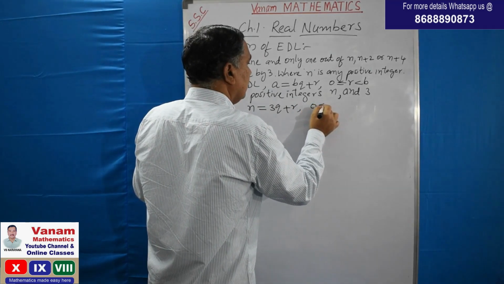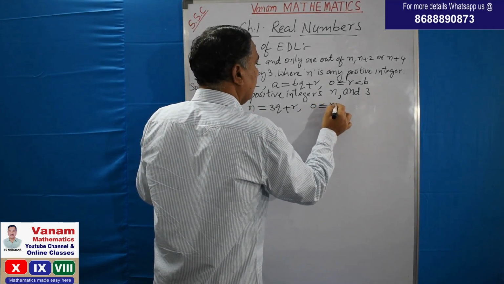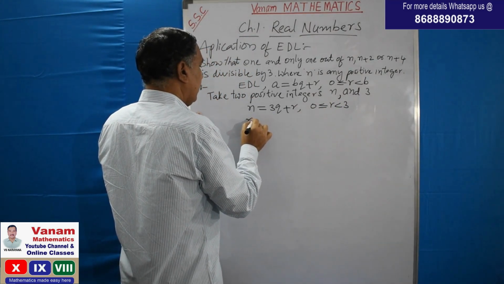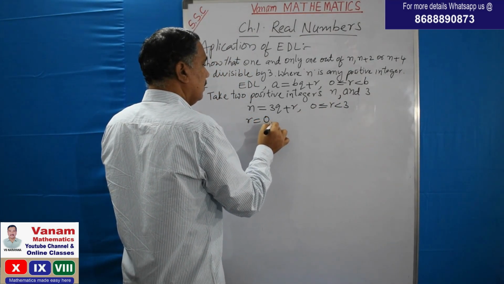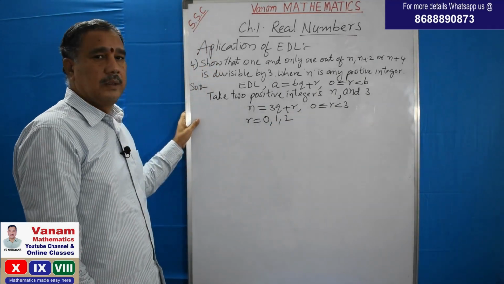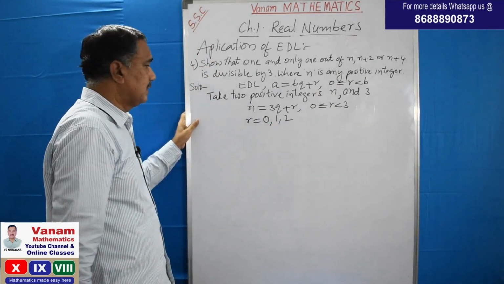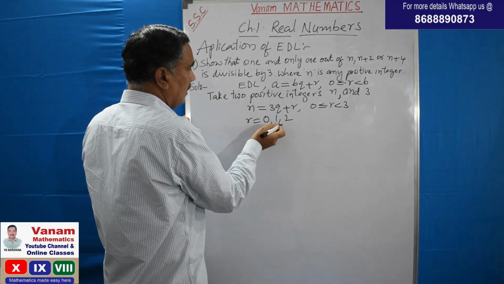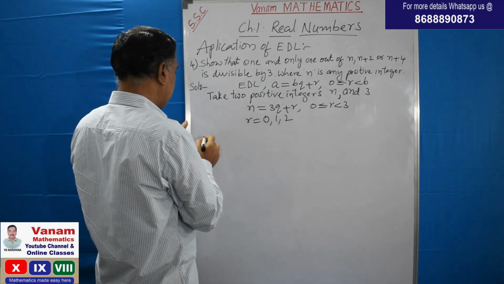That is 0 less than or equal to r less than 3. Now the remainders we get are 0, 1 and 2. So as in the above problems, let us check different cases: when r is equal to 0, r is equal to 1, r is equal to 2.